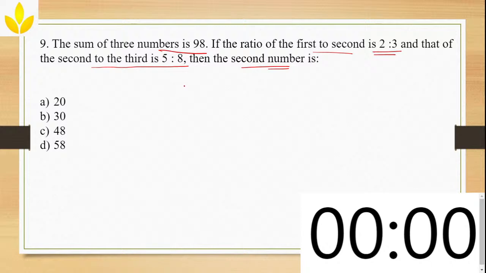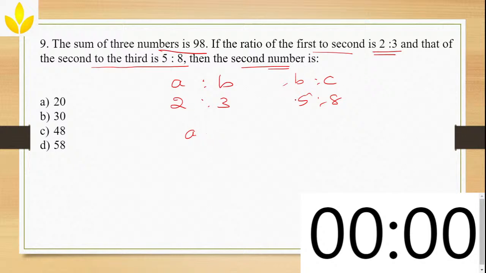So what is the ratio? If I take the first value as A and the second value as B, A is to B ratio is 2:3. Now, that of second to third means B is to C, which is 5:8. Do you remember, in the beginning I told you, if they give you two ratios x is to y and y is to z, then you can write it as x is to y is to z.